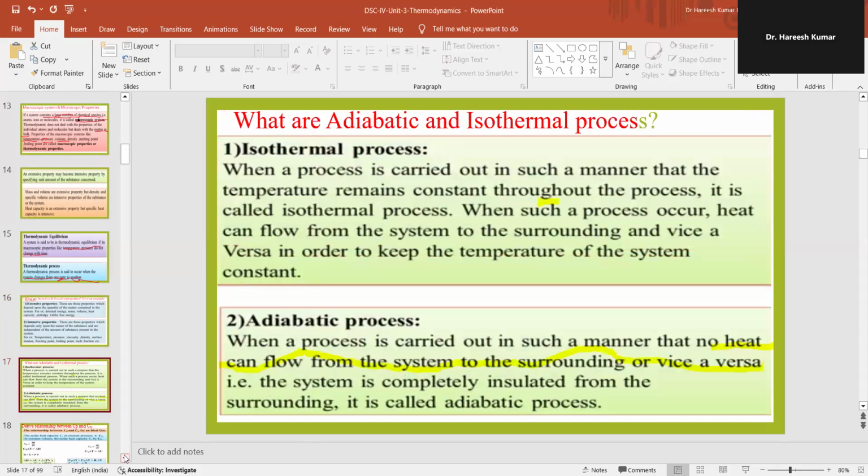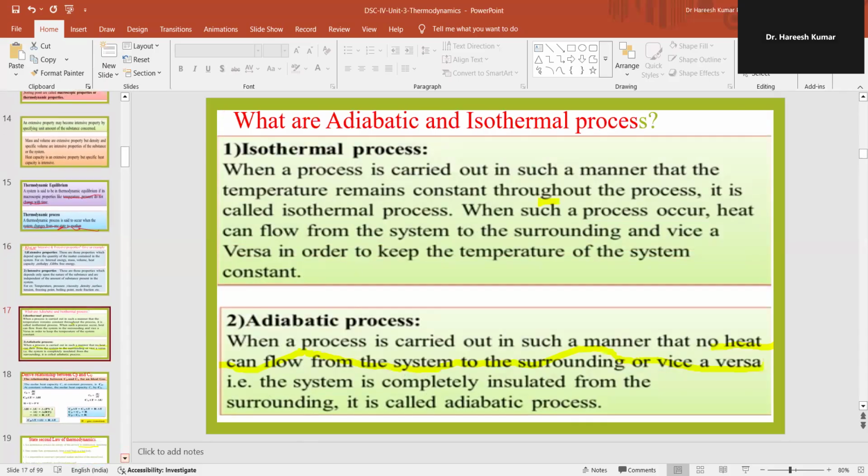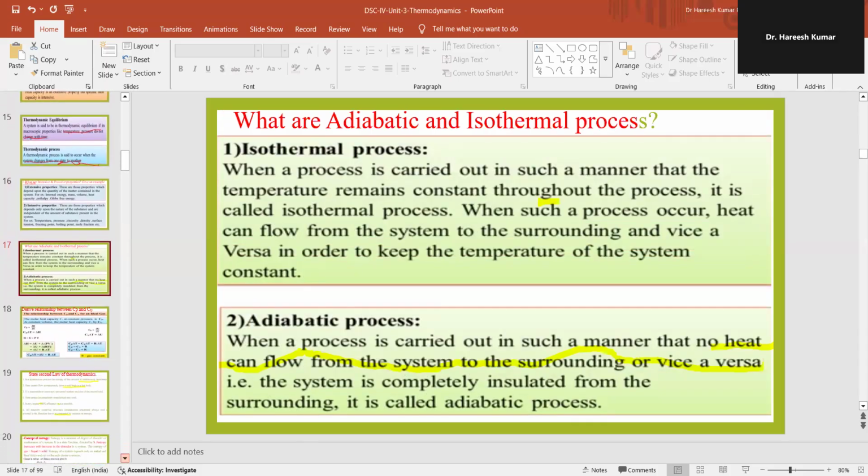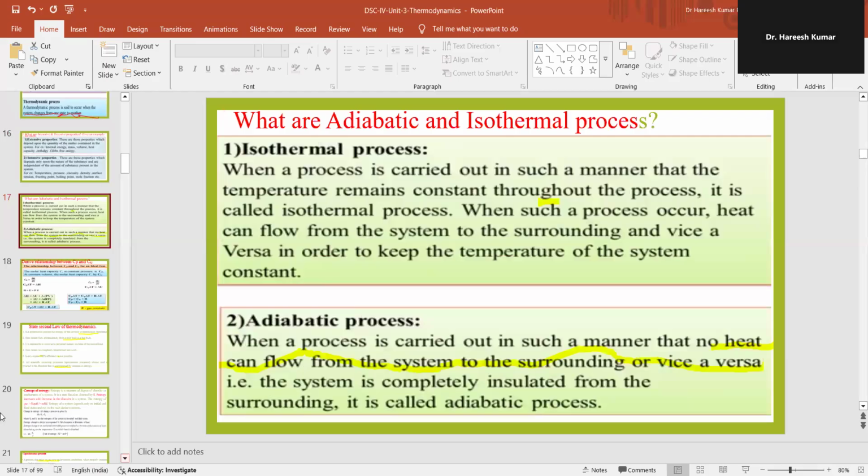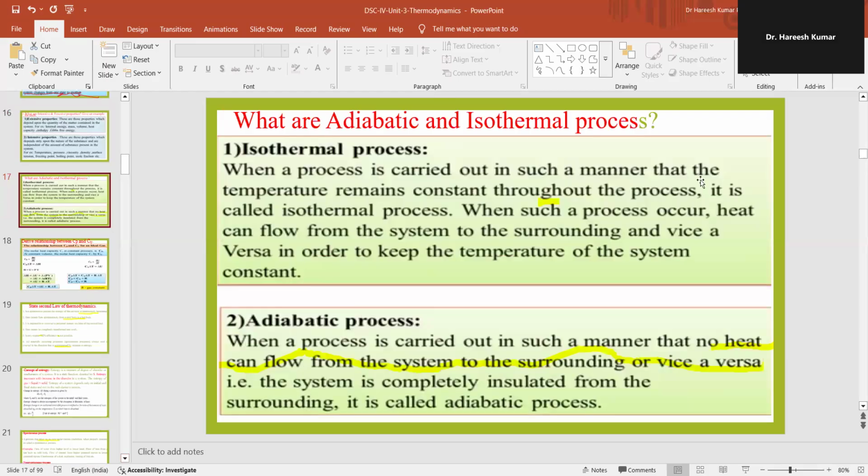Let's look into what the adiabatic and isothermal processes are. Isothermal process means when a process is carried out in such a manner that the temperature remains constant throughout the process. It's called an isothermal process. When such a process occurs, heat can flow from the system to the surrounding and vice versa in order to keep the temperature of the system constant.